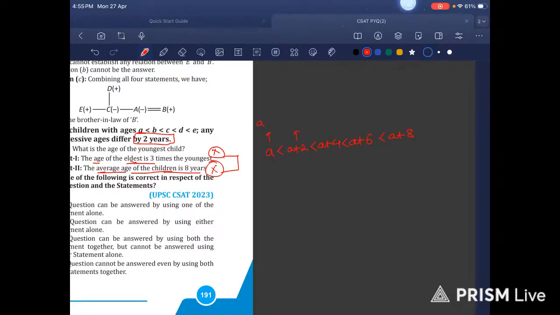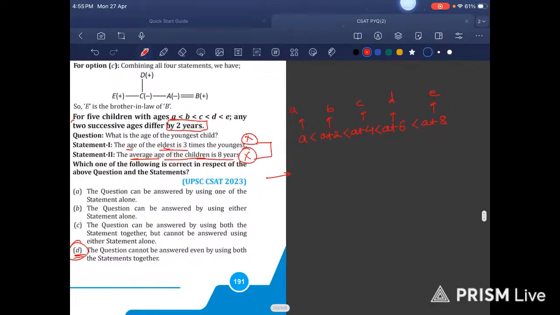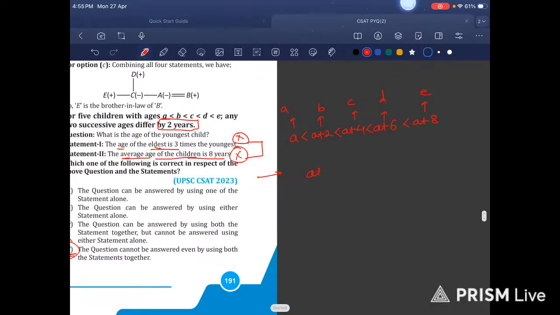This is A, this is B, C, D, and this is E. And now they are telling me by the first statement that the age of the eldest is 3 times that of A.